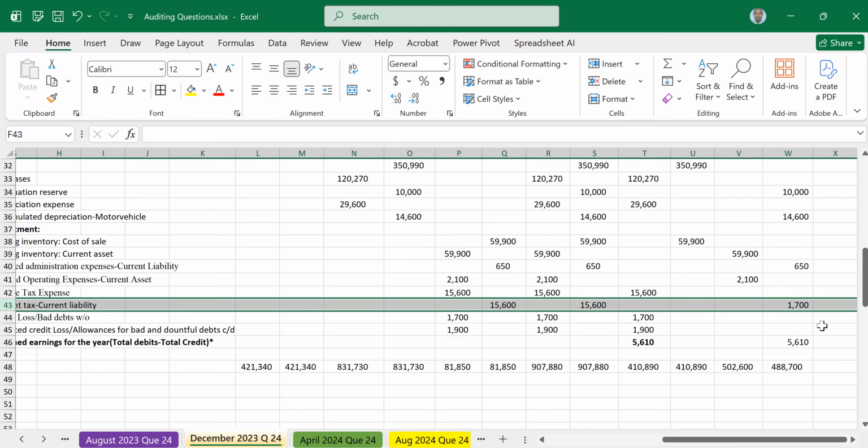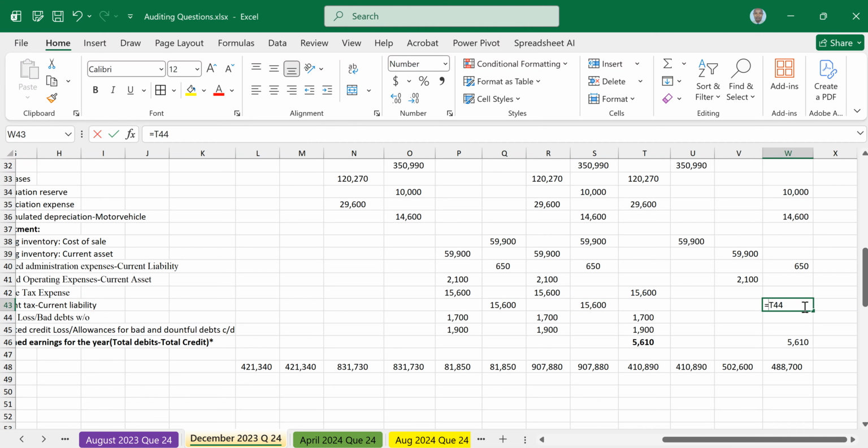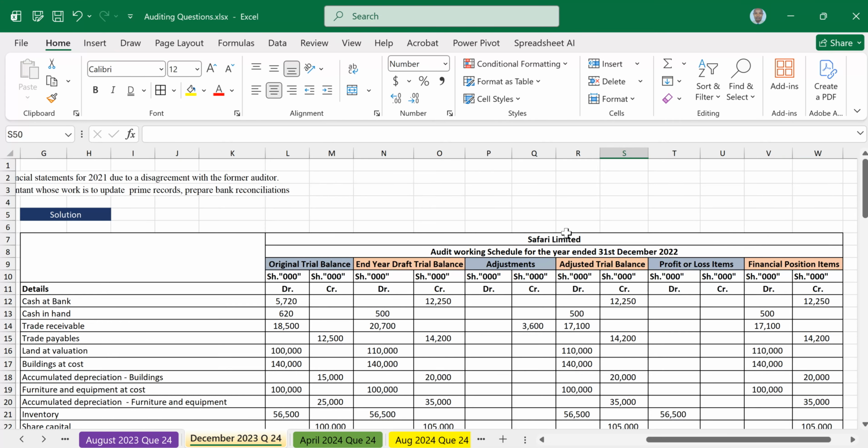Then thank you for that. 15,600. That is the current tax. Then it returns 542,600. So that is how it balances with 542,600 after correcting the items that were wrong. So this was the final. I think the question really finished us. This is the final question for Safari.